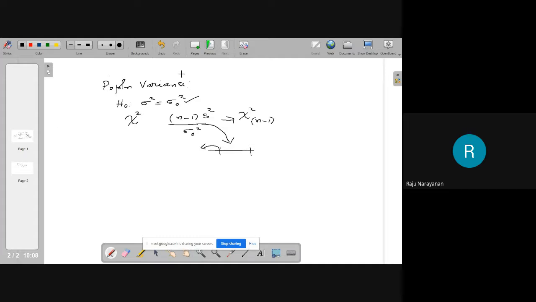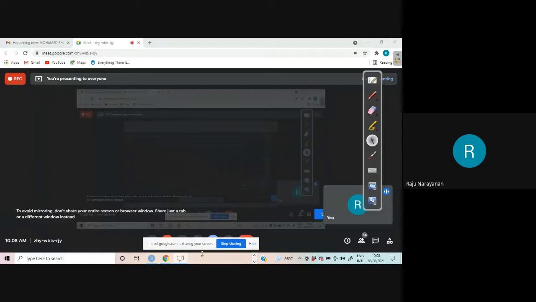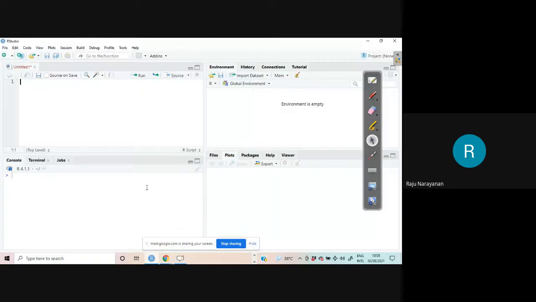From today onwards, I will do everything in RStudio. Those who have installed RStudio, please take RStudio. And I give you an assignment.